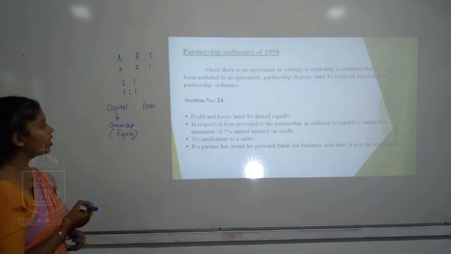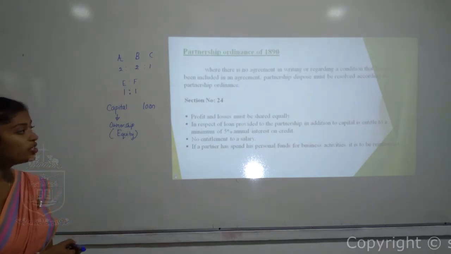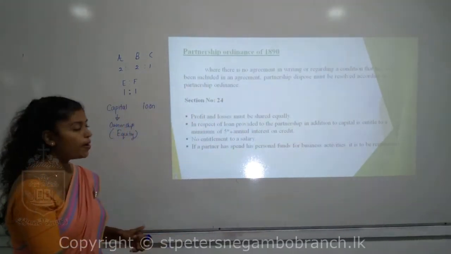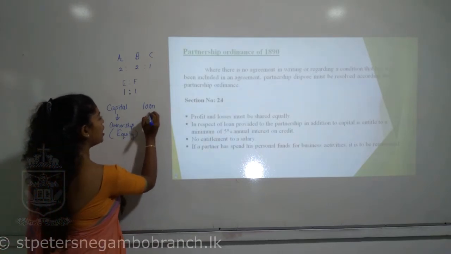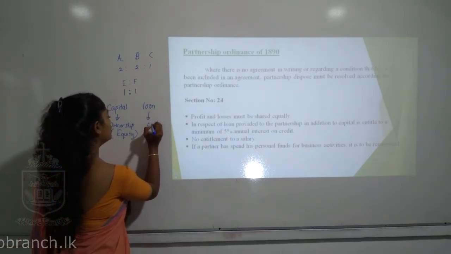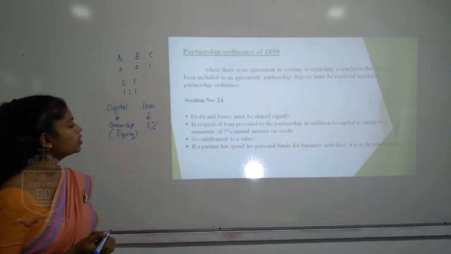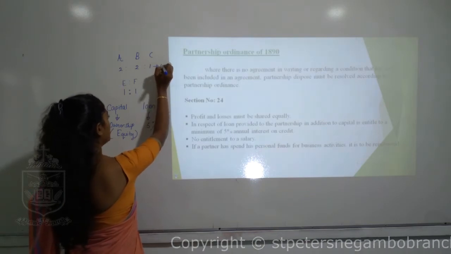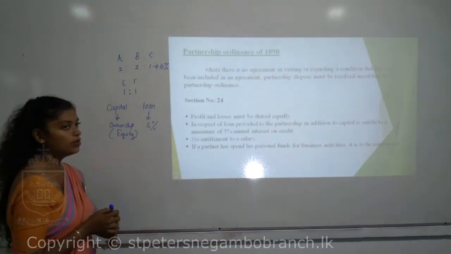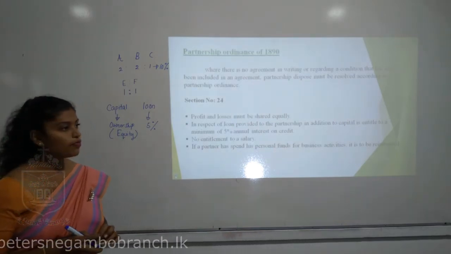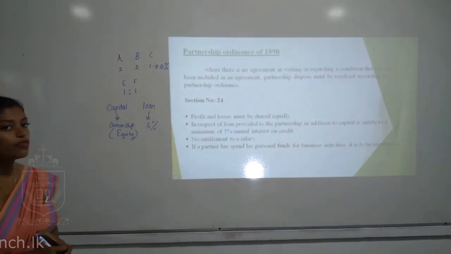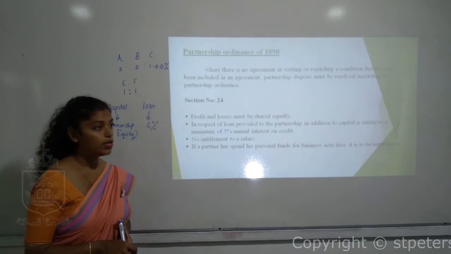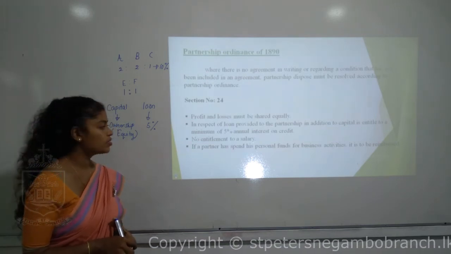But loans are different. Loans are given in addition to the capital, in respect of the loan provided to the partnership. Apart from the capital, if they give anything, you can provide 5% interest on the loan given to them. But if in your agreement a partner has provided a loan and the business has agreed to pay 10% interest, at that time you can follow that. But under the Partnership Ordinance of 1890, you have to follow 5%. When no relevant figure is given, you go with the 5% interest rate.